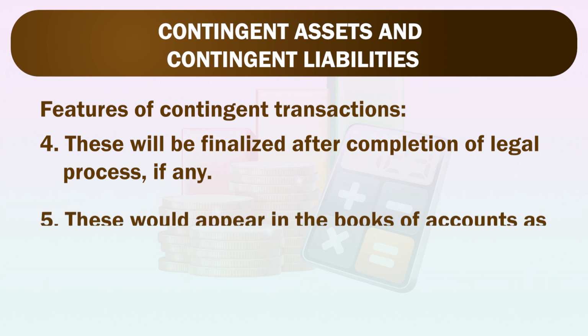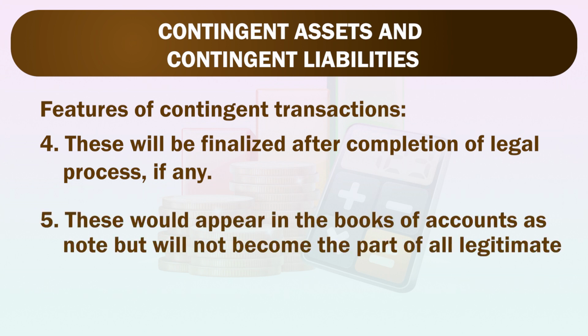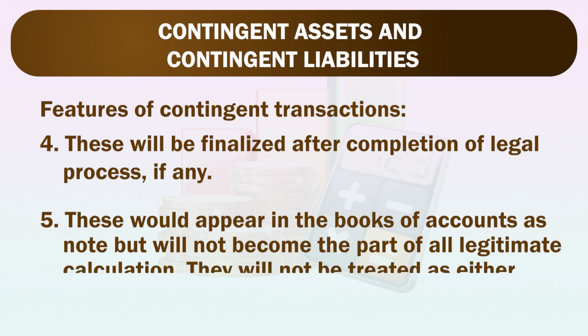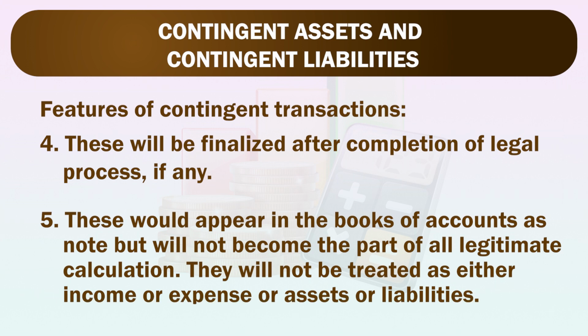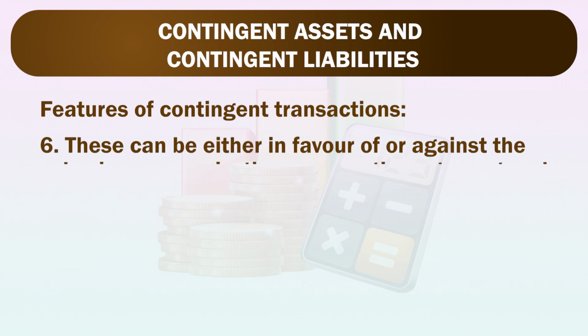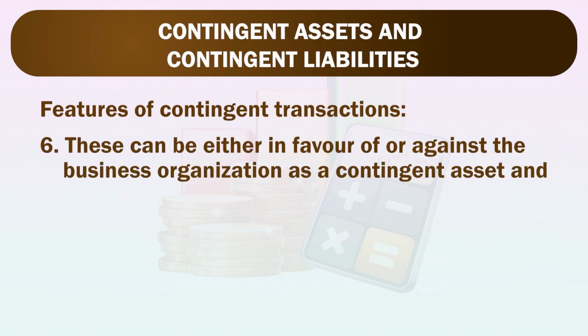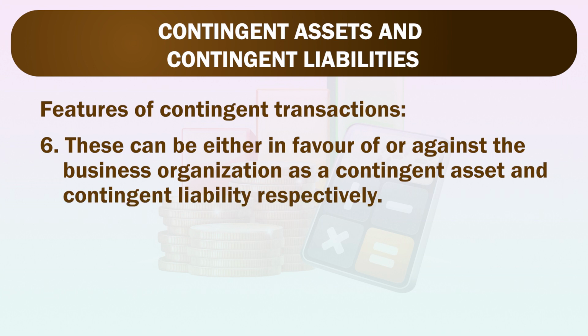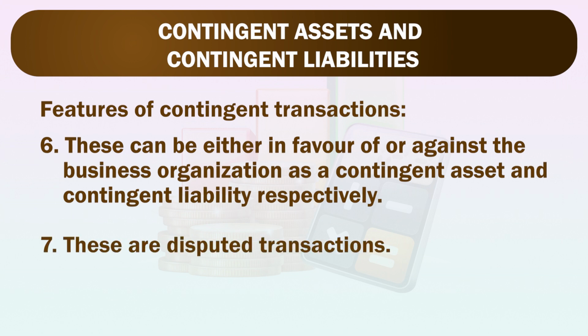Fifth, these would appear in the books of accounts as a note, but will not become part of the legitimate calculation. They will not be treated as either income or expenses or assets or liabilities. Sixth, these can be either in favor of or against the business organization as a contingent asset and contingent liability respectively. Seventh, these are disputed transactions.